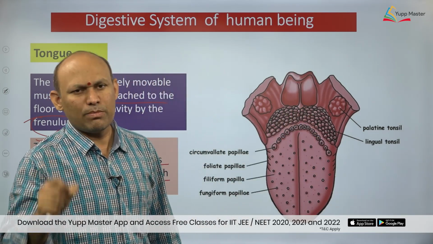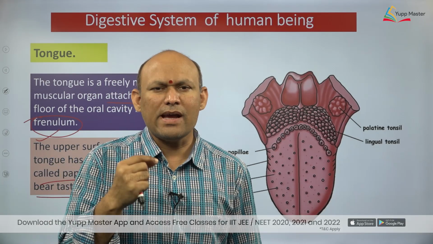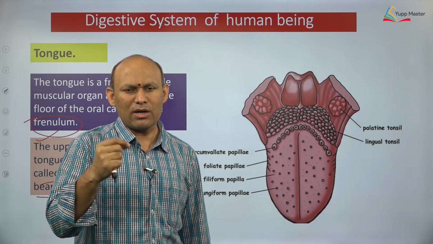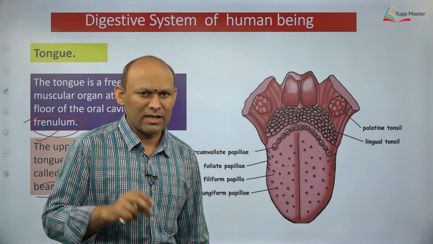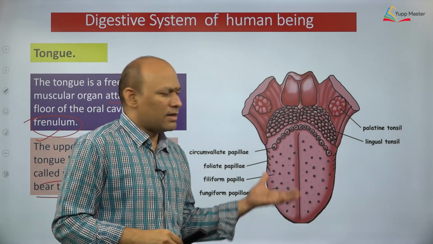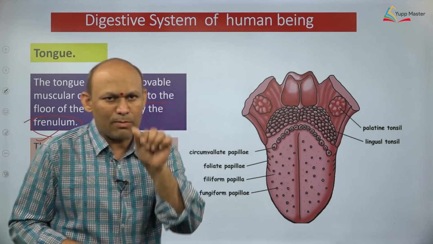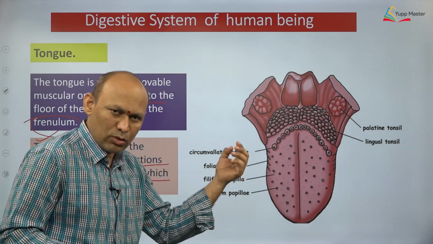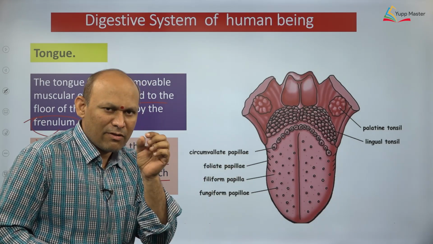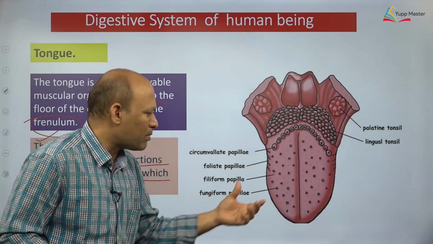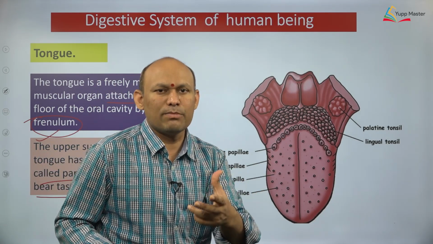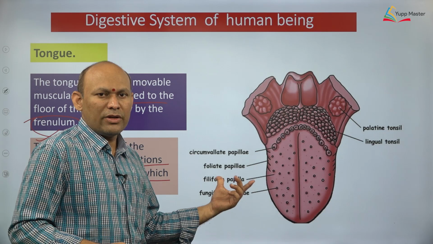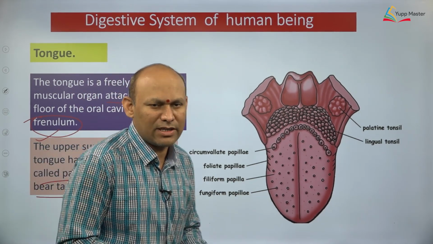And you know, some of these, not all, possess what? Some taste buds. Our tongue is able to detect the taste of different kinds of food, yes? So that is because of what? The tongue on the upper surface has small projections, and those are called papillae, dear students. Inside those papillae you can find very minute microscopic structures, and they are called taste buds. So with the help of taste buds we are able to detect the taste of the food. You need to understand, dear students.